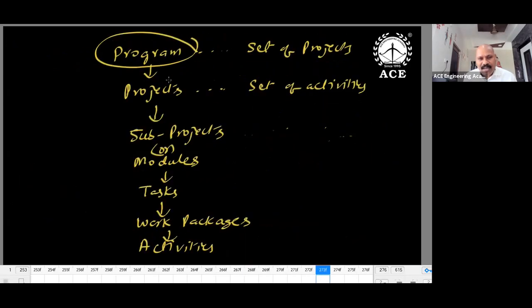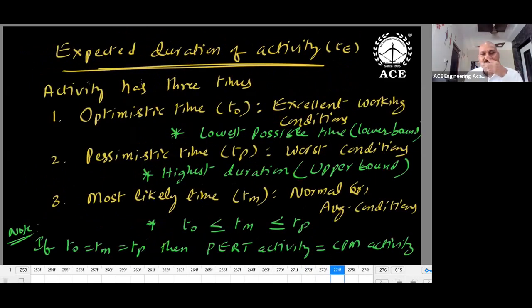I have shown the program and project difference here. Actually, a program is nothing but a set of projects, so program is a superior word compared to project. Each activity will have three values. What are the three values? Optimistic time, pessimistic time, most likely time. So in a PERT network, an activity will have three durations. In CPM, only one duration.